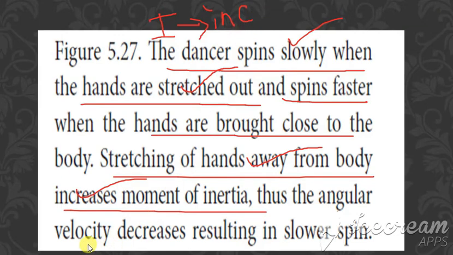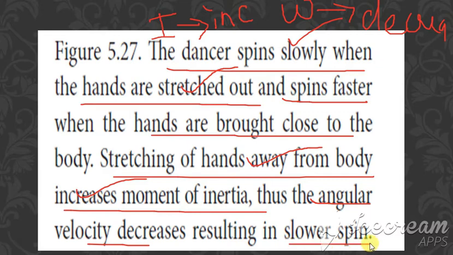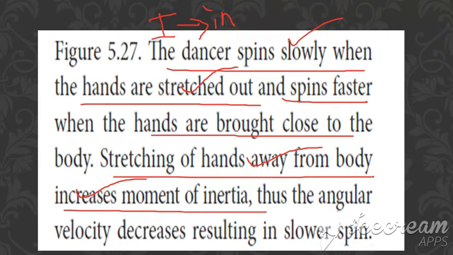If I increases, what happens to angular velocity? Angular velocity is omega. Omega decreases, resulting in a slower spin. So the angular velocity decreases, and therefore the dancer spins slowly. This is the condition when the hands are stretched out.